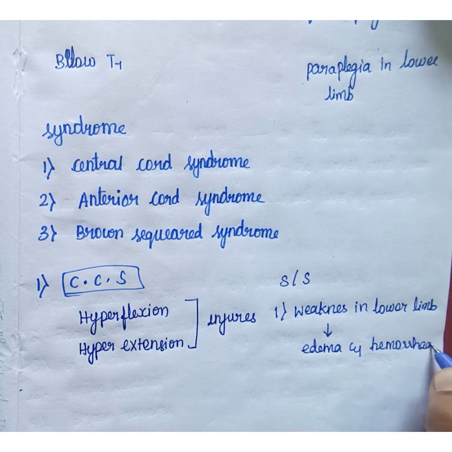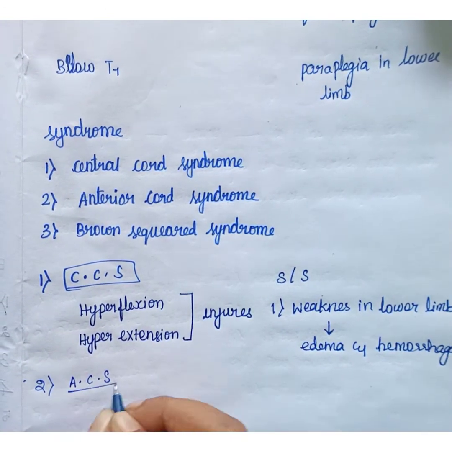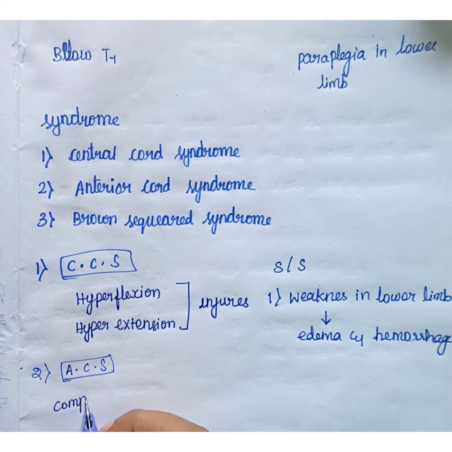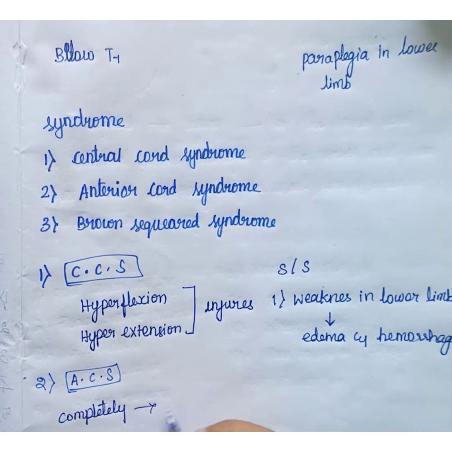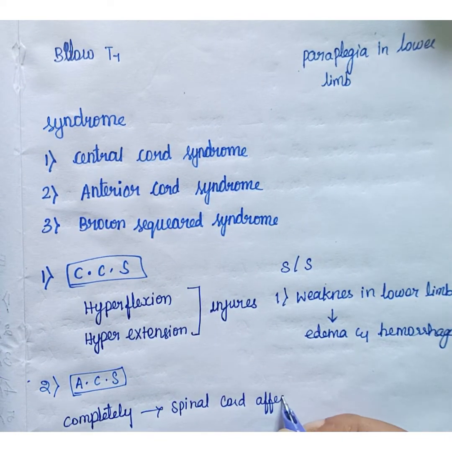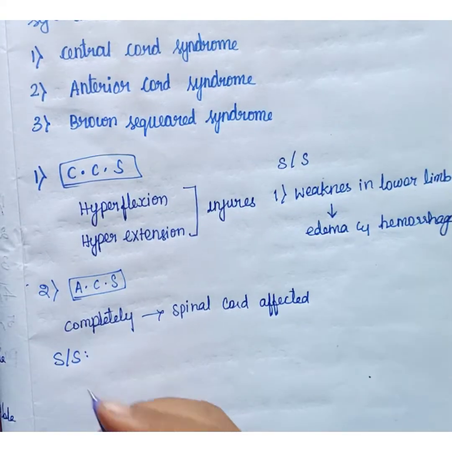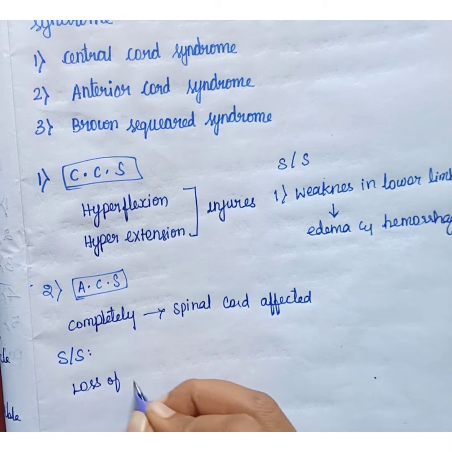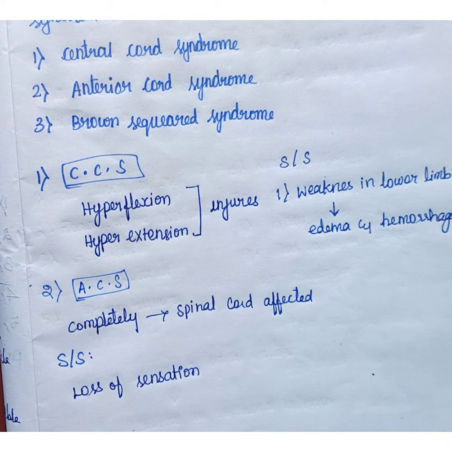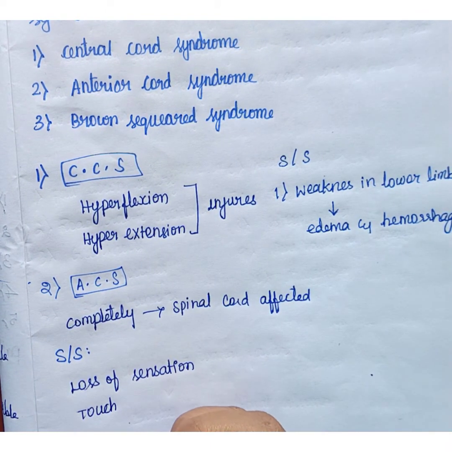Next, the second one is anterior cord syndrome, which is ACS. Here the spinal cord is completely affected. The signs and symptoms are loss of sensation, and touch, pain and temperature cannot be assessed. If we touch, the patient cannot be assessed.